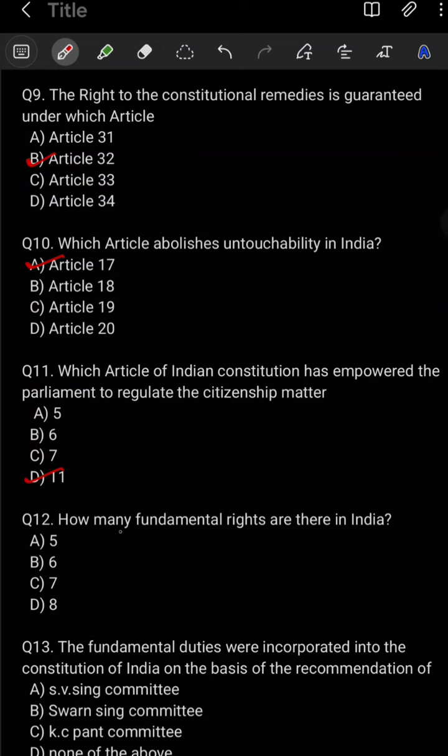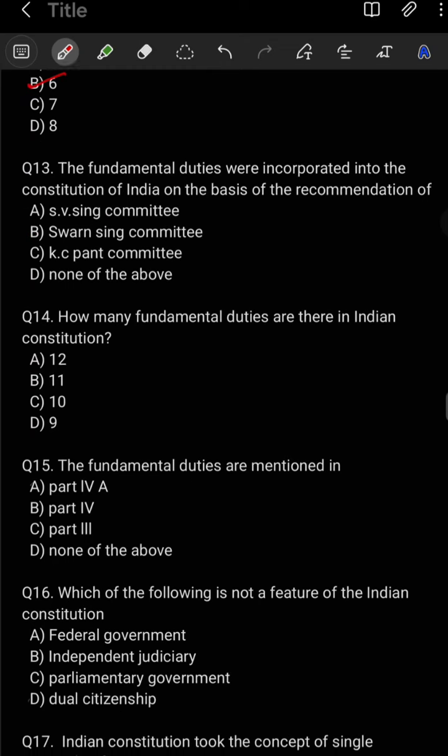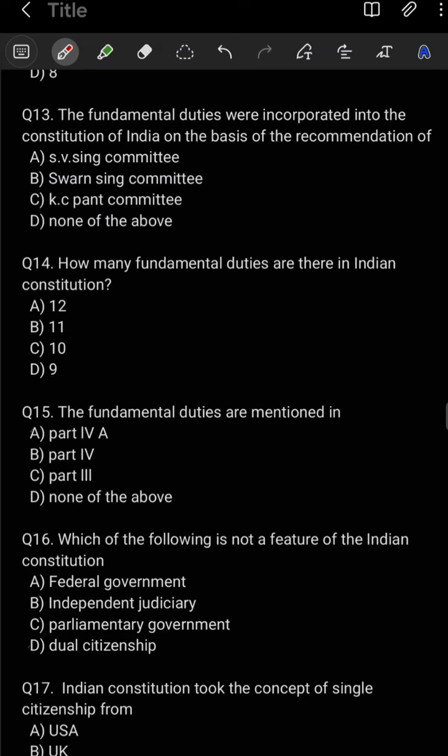Question number 12. How many fundamental rights are there in India? There are 6 fundamental rights in India. Question number 13. The fundamental duties were incorporated into the Constitution of India on the basis of the recommendation of option B is the correct option, Swaran Singh Committee.